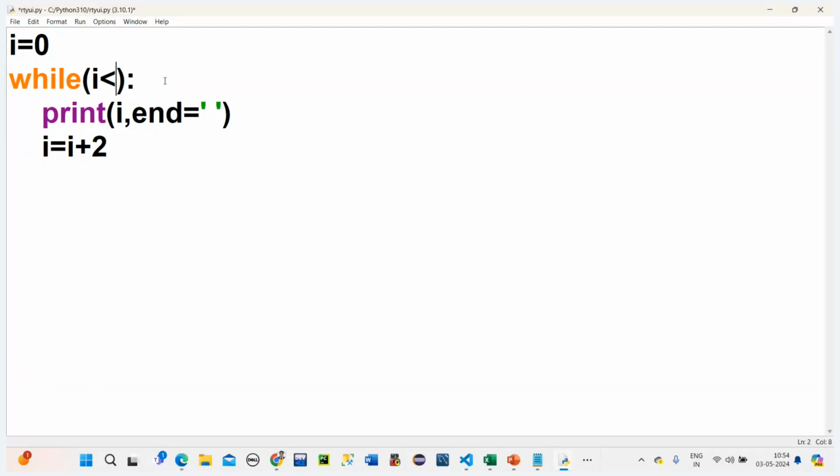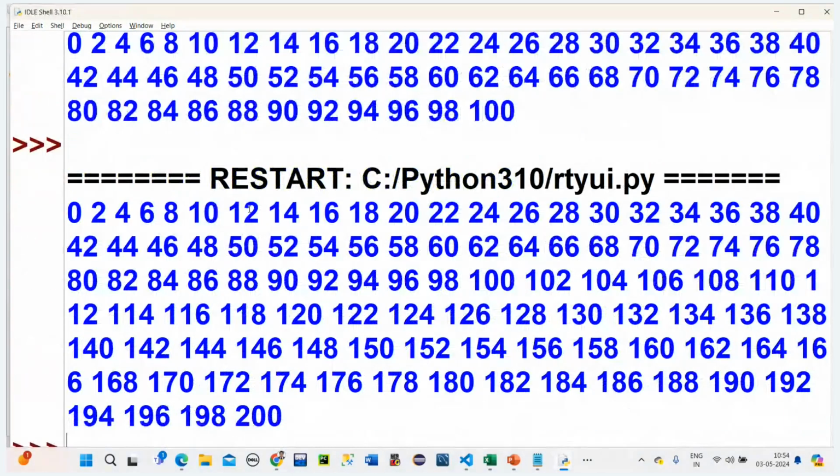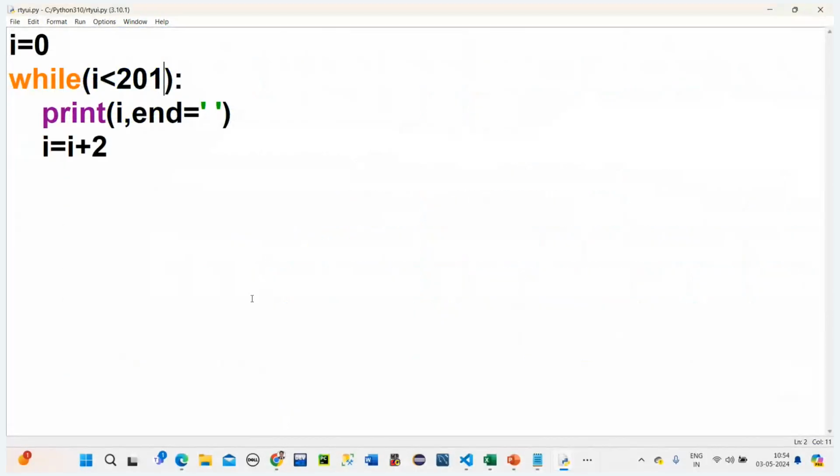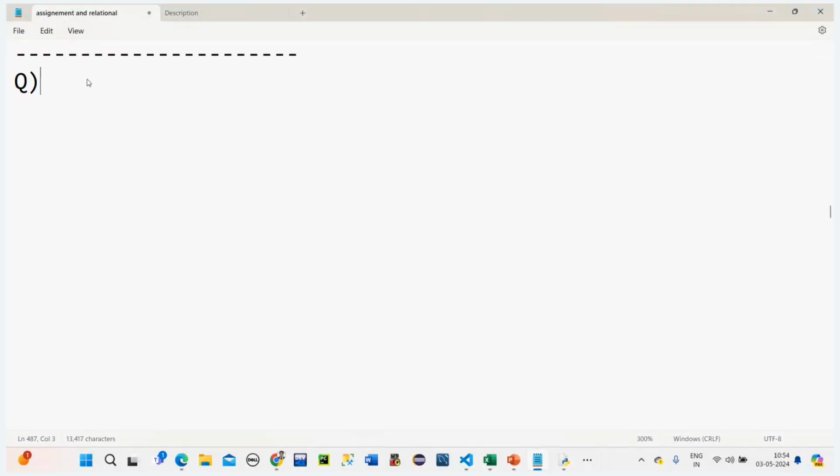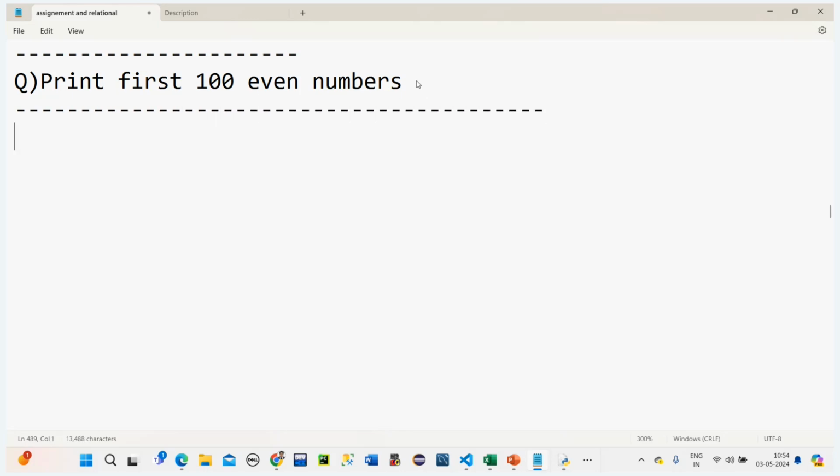So to get 100, what do I need to do? 201. Yeah, more than that. Now it is 100. I got 100 even numbers. So this is the code for what? Even numbers. The first 100 even numbers. This is also done.